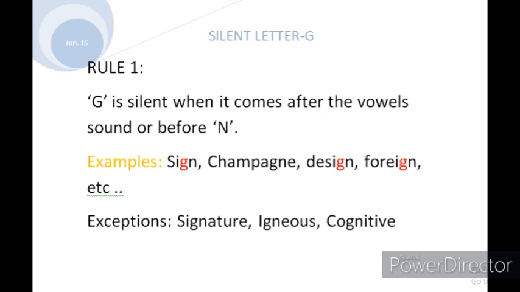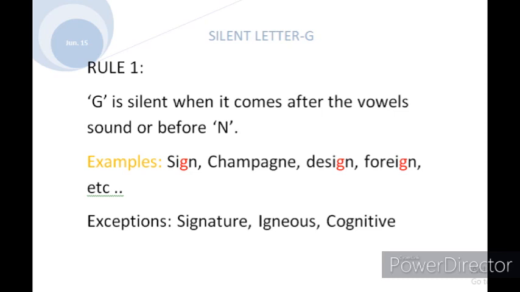In this case there are some exceptions also. I have found 4 words: signature, magnet, igneous, cognitive. Here we are pronouncing the letter G. See, signature, S-I-G-N-A-T-U-R-E. So here we are pronouncing the letter G. In some of the words there are some exceptions too. I have found only 4 words. If you find many more, please suggest them to me.